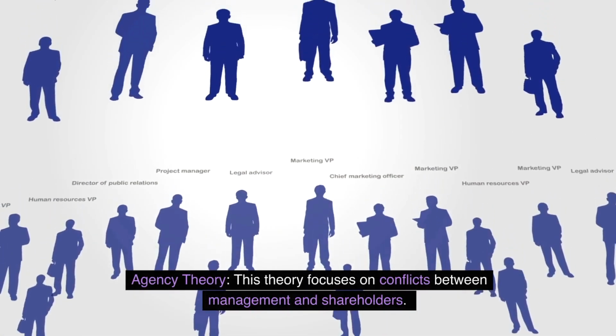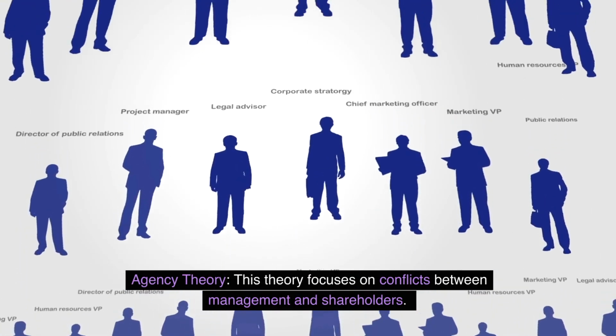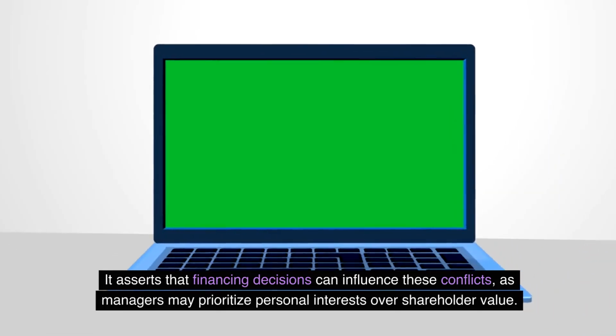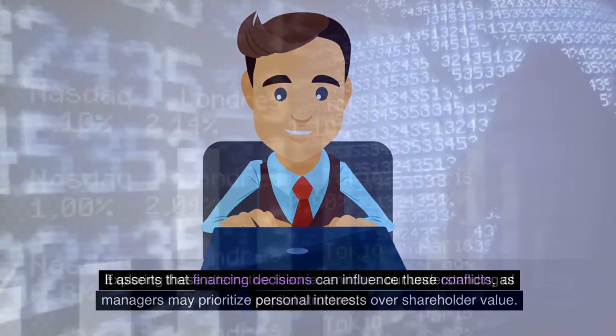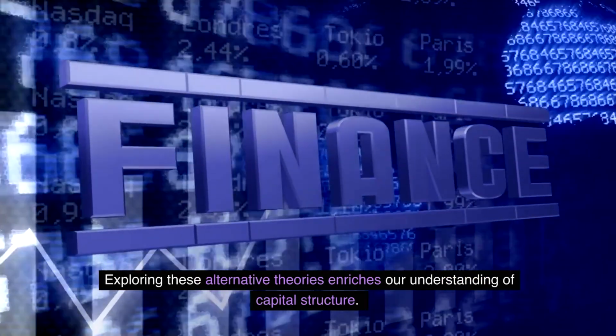Agency theory. This theory focuses on conflicts between management and shareholders. It asserts that financing decisions can influence these conflicts, as managers may prioritize personal interests over shareholder value. Exploring these alternative theories enriches our understanding of capital structure.